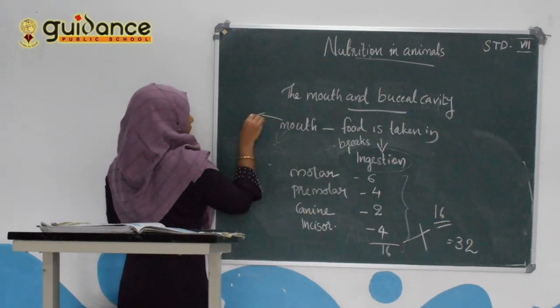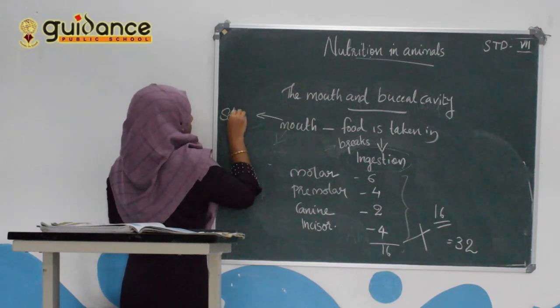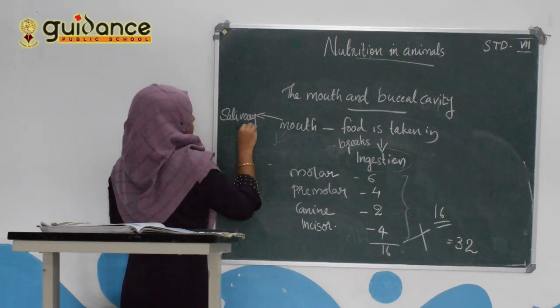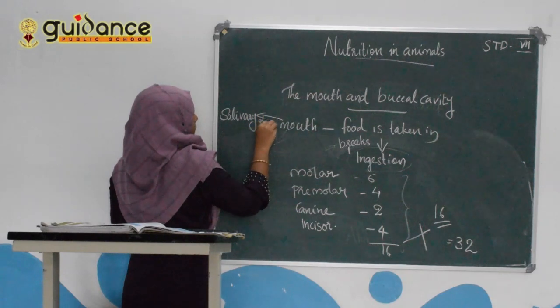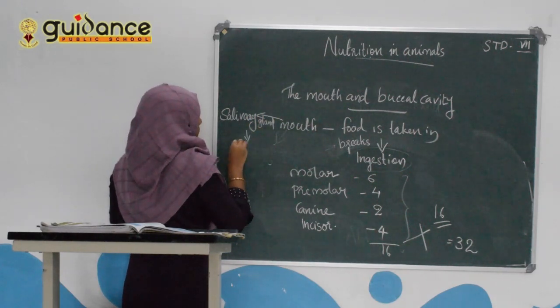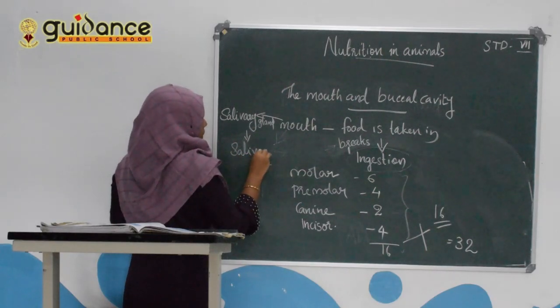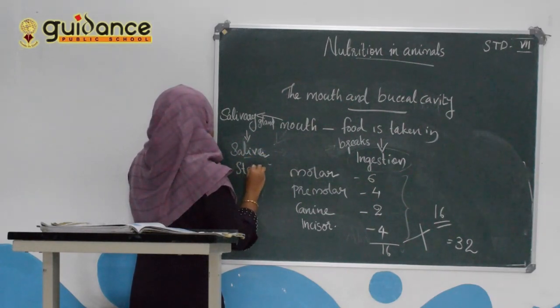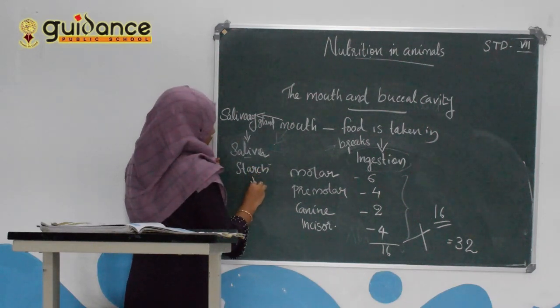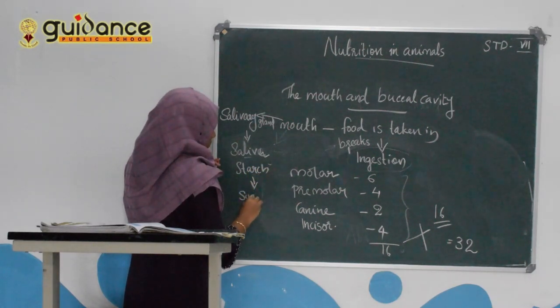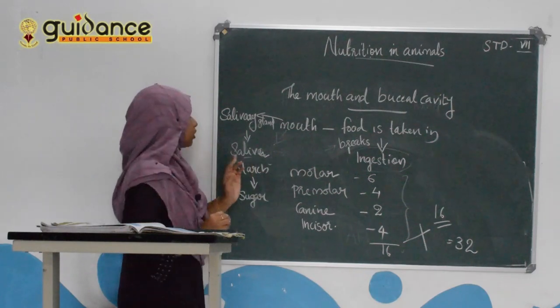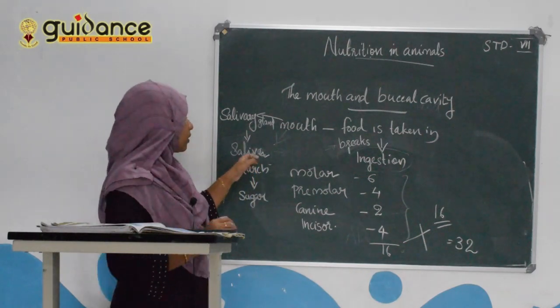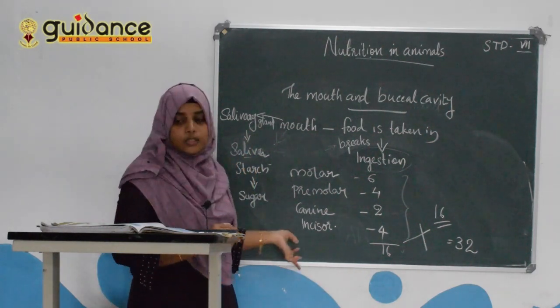The mouth contains the salivary gland. The salivary gland secretes saliva, and this saliva breaks the starch into sugar. So what is the function of saliva? It breaks starch into sugar.